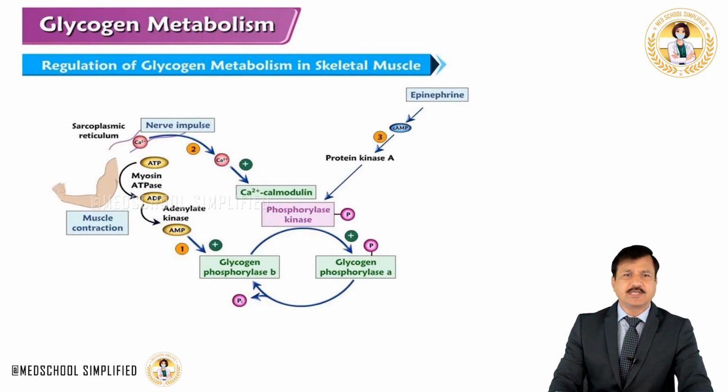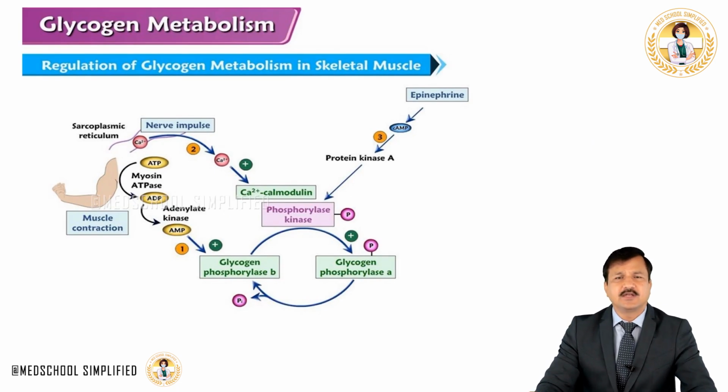Now let's move on to see how glycogen metabolism is regulated in the skeletal muscle. When a person is exercising, in response to exercise, there will be release of epinephrine. And the epinephrine binds to beta receptor over skeletal muscle membrane, and the beta receptor is a G protein coupled receptor.